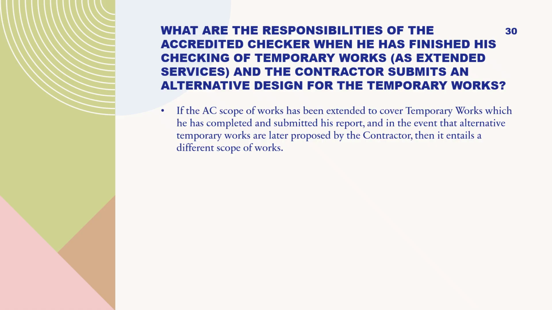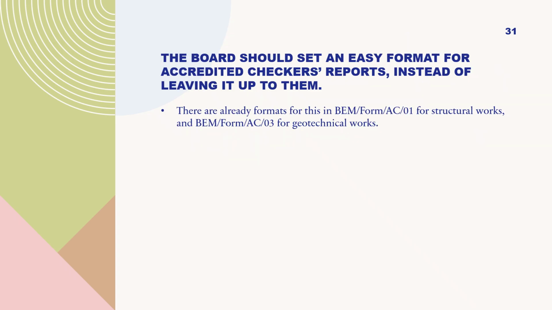What are the responsibilities of the accredited checker when he has finished his checking of temporary works, as extended services, and the contractor submits an alternative design for the temporary works? If the AC scope of works has been extended to cover temporary works which he has completed and submitted his report, and in the event that alternative temporary works are later proposed by the contractor, then it entails a different scope of works.